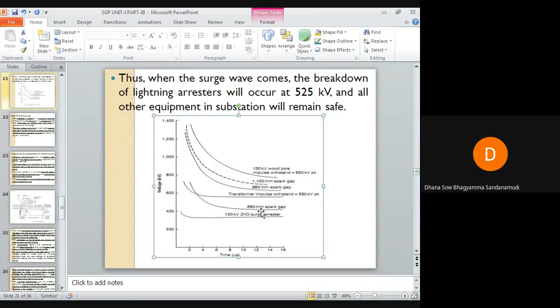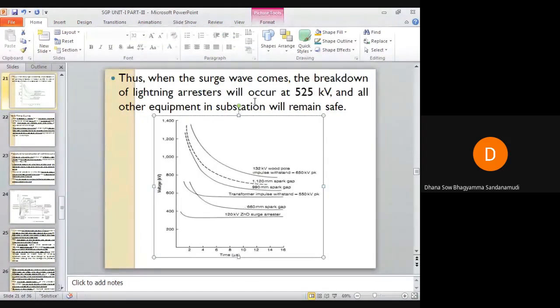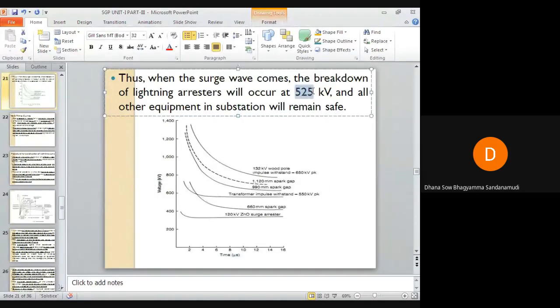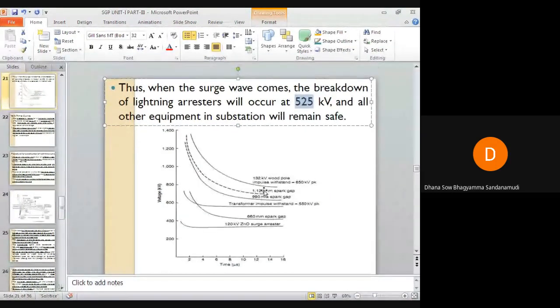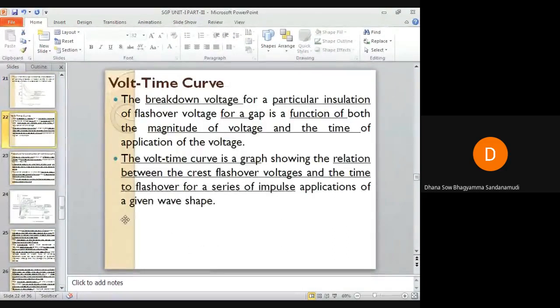Okay, so you may have a doubt that the insulation breakdown voltage of the lightning arrestor is 525 kilovolts, but according to this graph, it is 400. Okay, so this graph I have selected from somewhere else, and I have written this content here to understand the concept. I can write 400 kilovolts here, it doesn't matter. Then it will tally with the graph. So now to understand the concept, we are taking some examples. That's all. Okay, next, volt time curve.